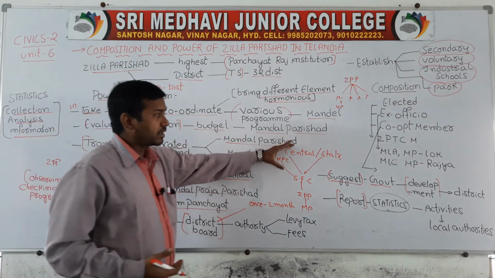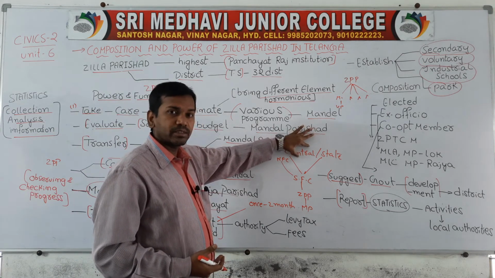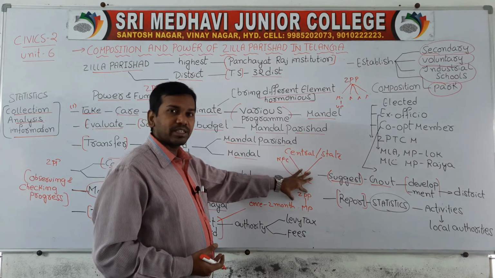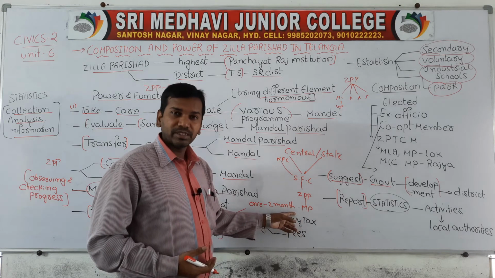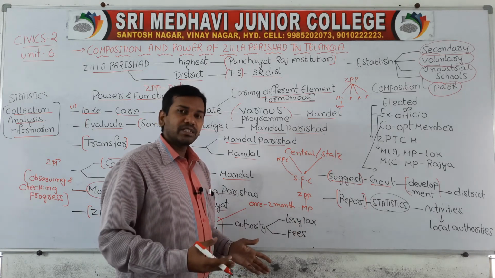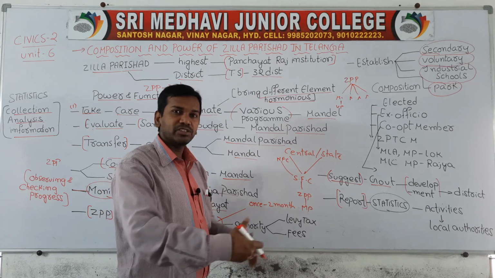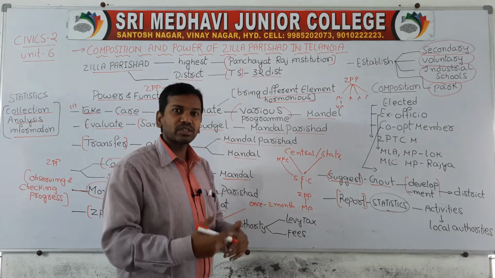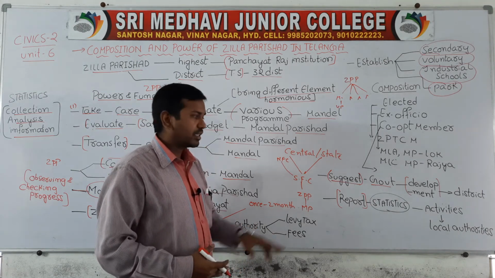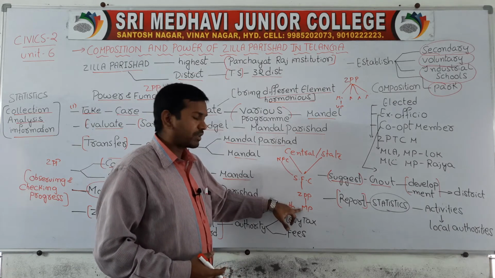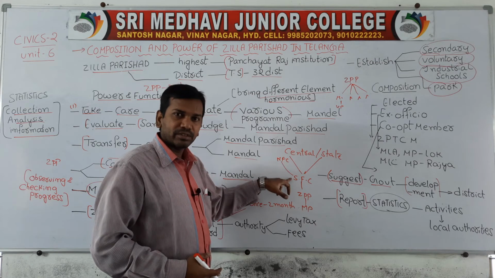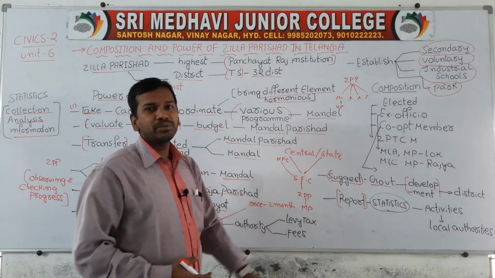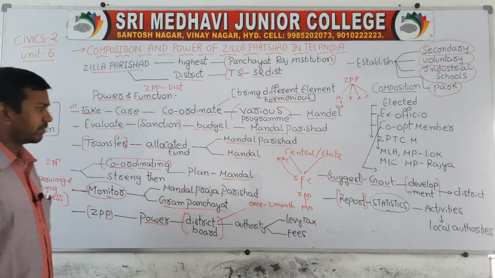So first we will learn here, most of the funds come from the central government on behalf of the National Finance Commission, to the State Finance Commission. State Finance Commission will provide to the district level. Zilla Praja Parishad will distribute the funds to the Mandal level for allocation of budget, for whatever expenses are there, and for development activities. So first National Finance Commission allocates funds to State Finance Commission, State Finance Commission allocates funds to district level, and district level gives the funds to the Mandal level. So that is one point.